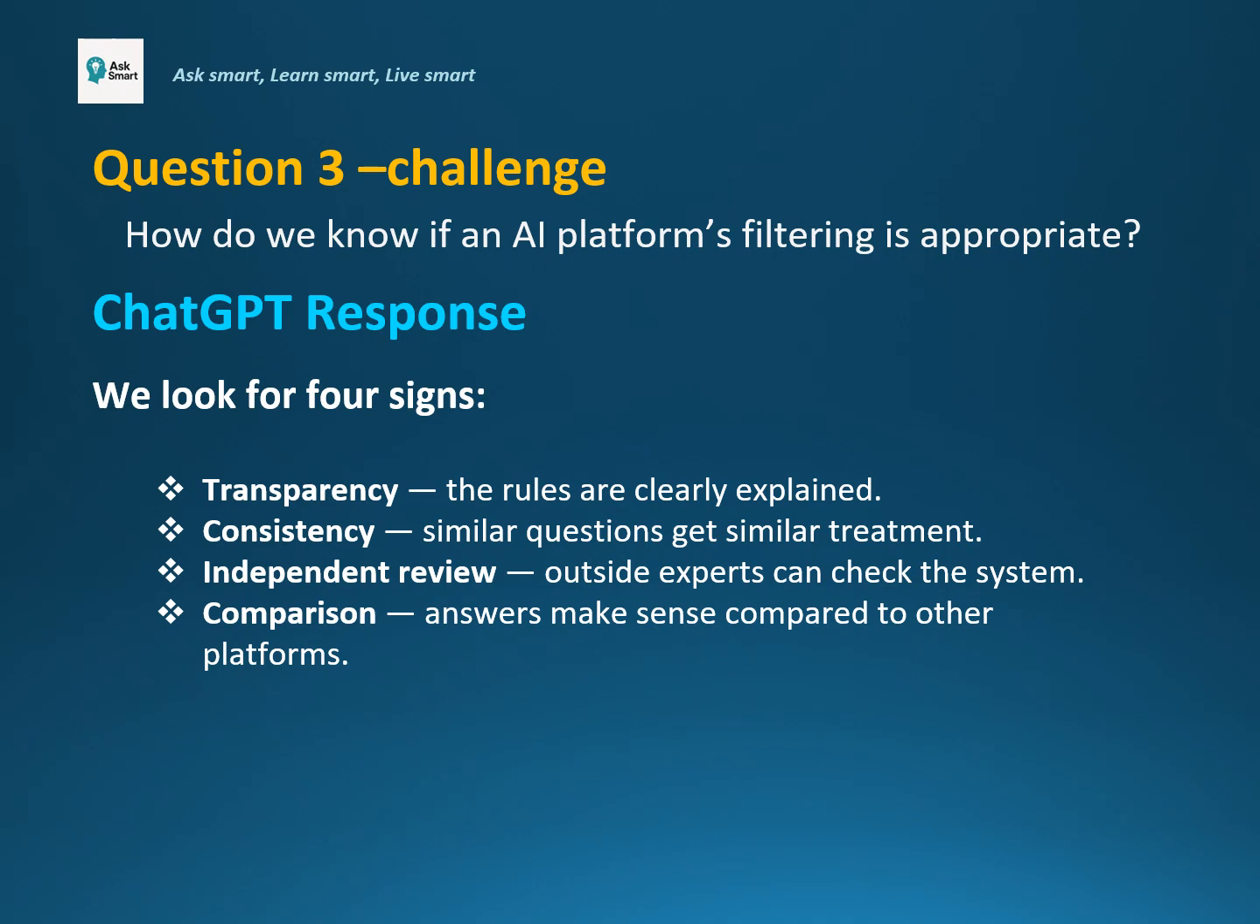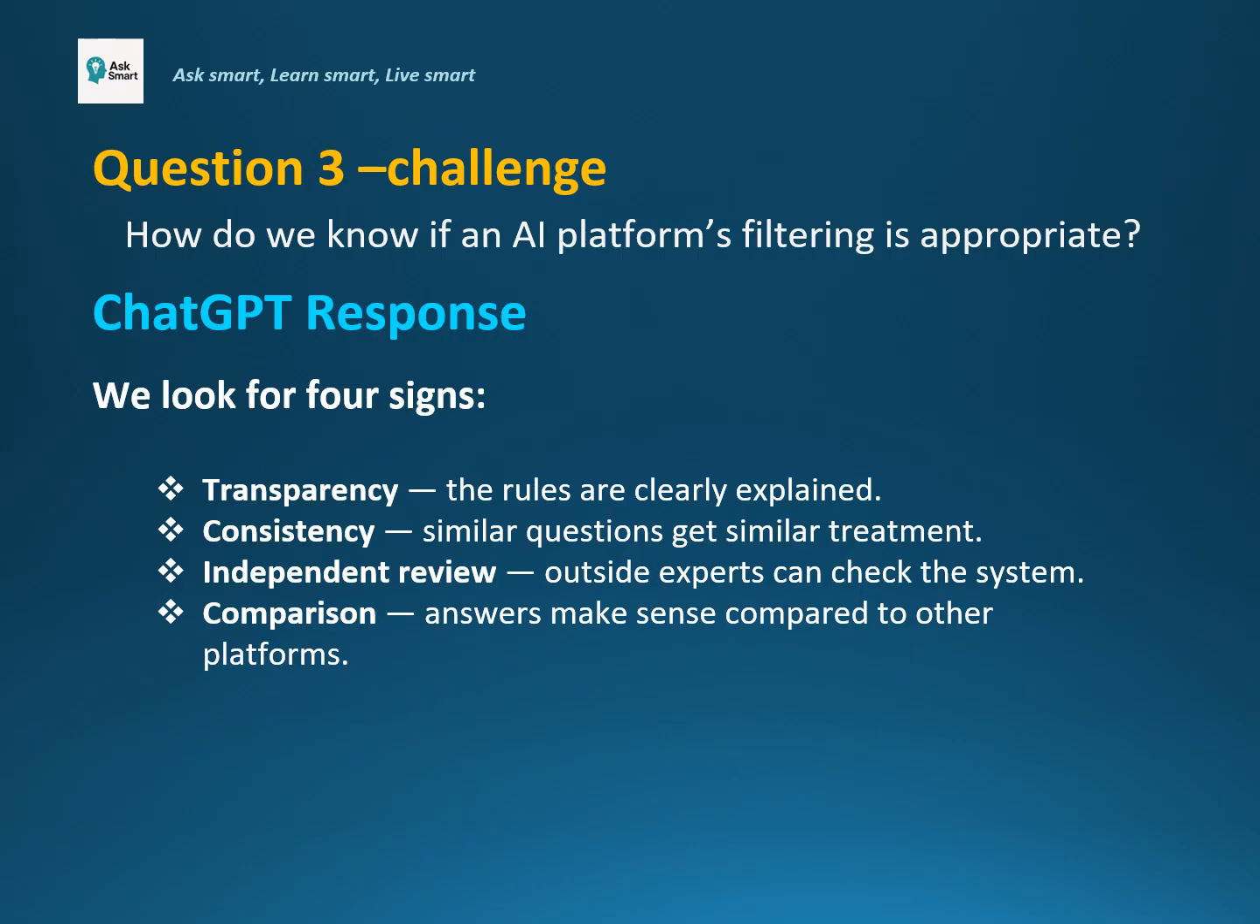Here is a challenge question. How do we know if an AI platform's filtering is appropriate? Here is ChatGPT response. We know a platform's filtering is appropriate when it's transparent about its rules, applies them consistently, allows independent experts to review how its system works, and gives users the ability to compare answers with other platforms. When these checks are in place, filters can't quietly distort information.